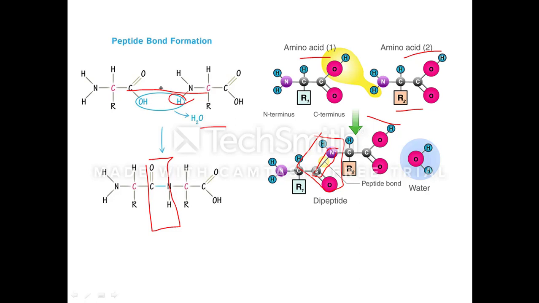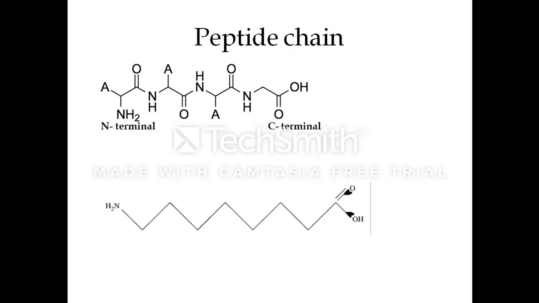So this peptide can be represented like this. At one end it will have the N terminal, on the other end it will have the C terminal. So this will represent the general structure of the peptide. There may be 2 or 3 or 10 or more than 10 amino acids which are involved in the formation of the protein or the peptide.